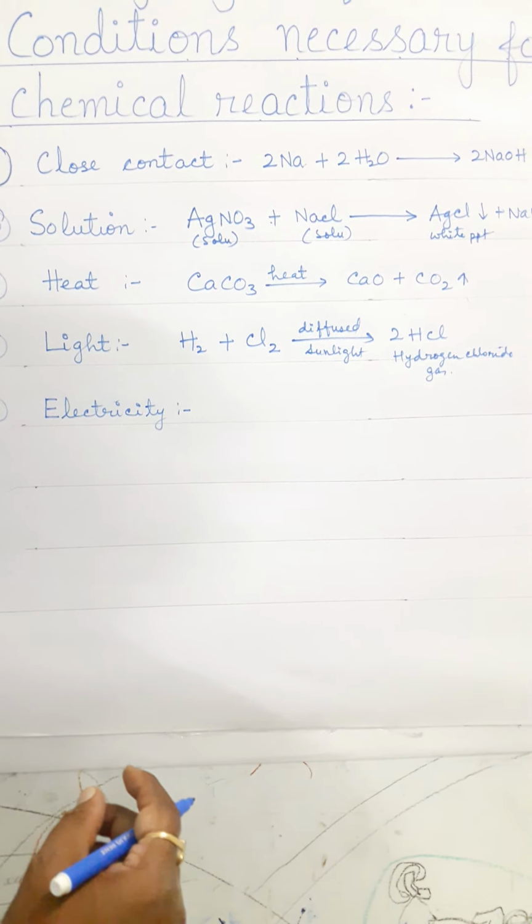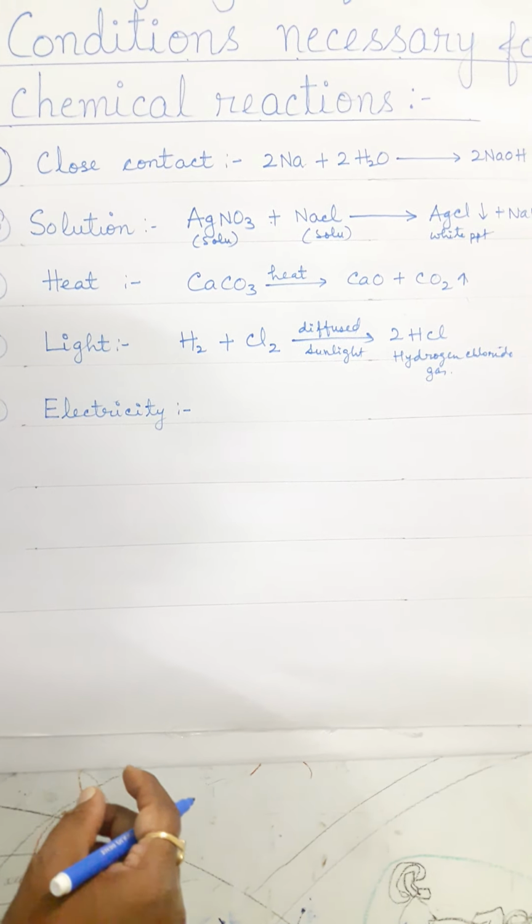So when acidulated water is taken, water to which a certain amount of concentrated sulfuric acid is added, and electric current is passed through it, then only it will decompose to give hydrogen gas and oxygen gas.